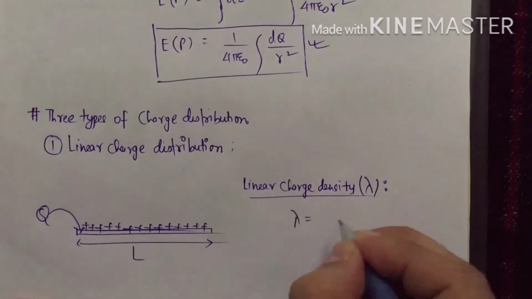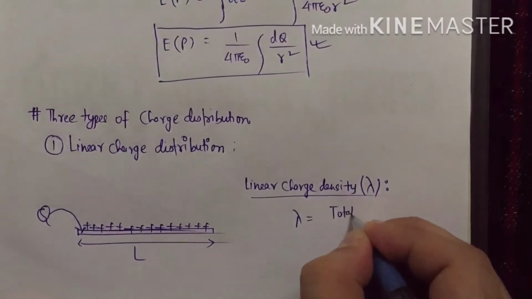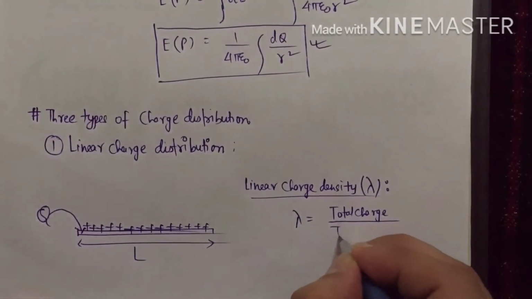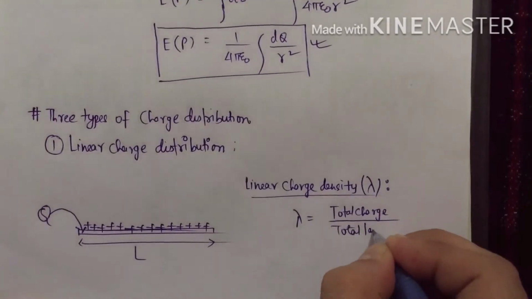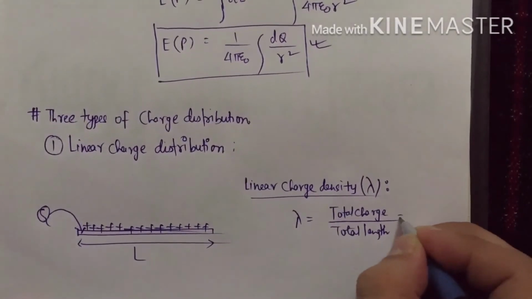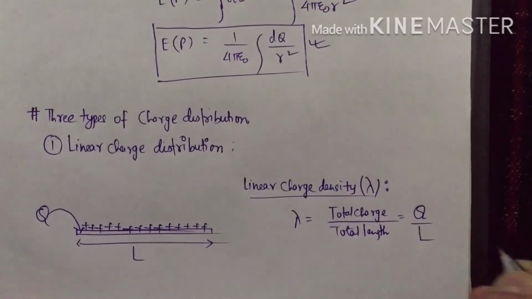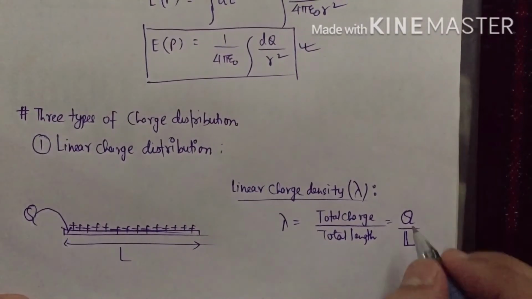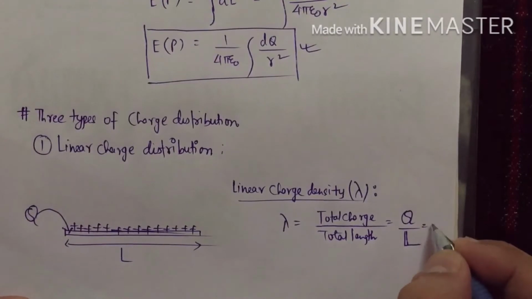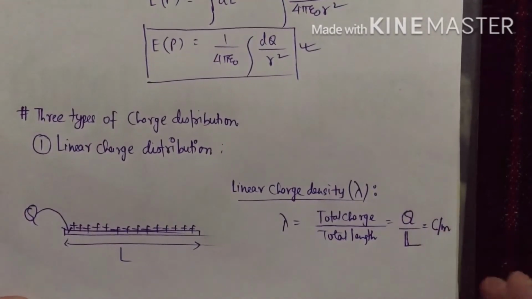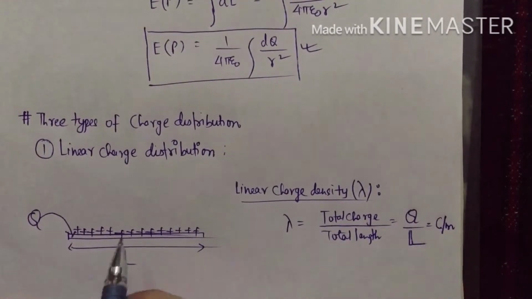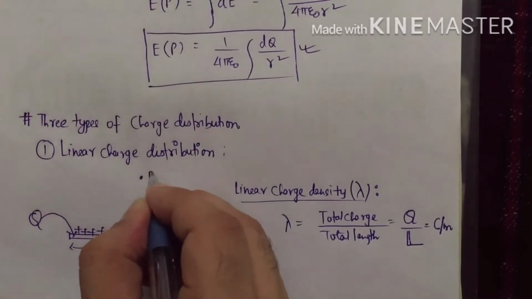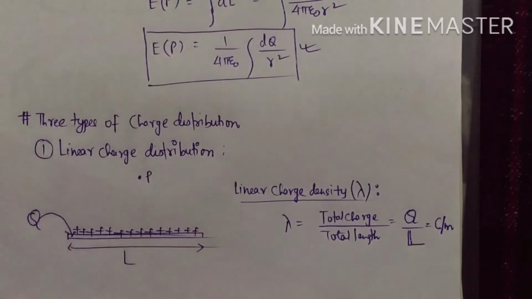So what is lambda? Lambda is total charge which is distributed over total length. Total charge is Q and total length is L. This is your lambda. This is called linear charge density, and its unit is coulomb per meter. Now we need to calculate the electric field at any point P due to this linear charge distribution.